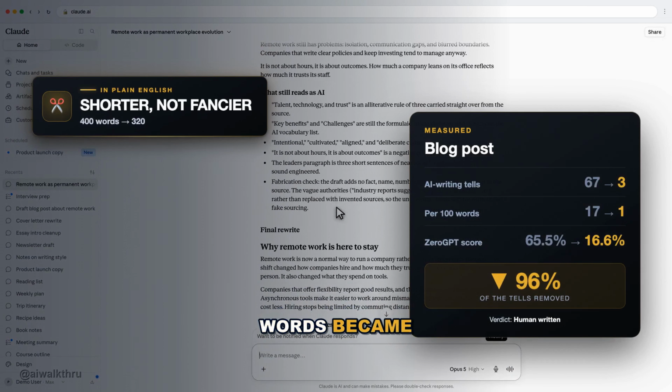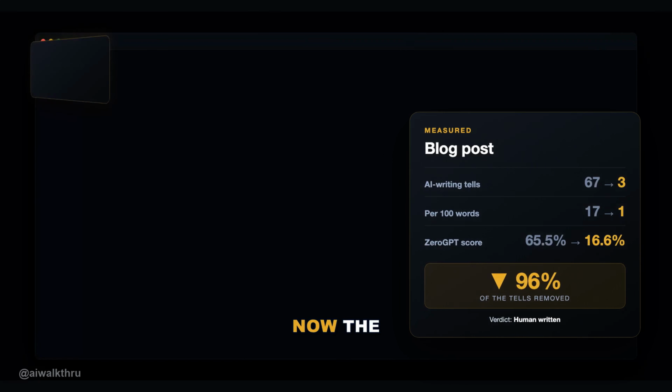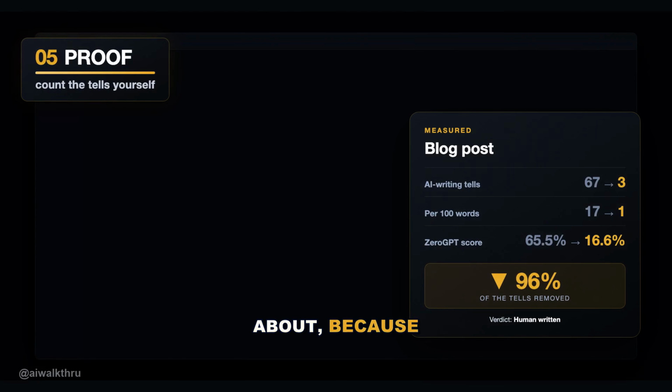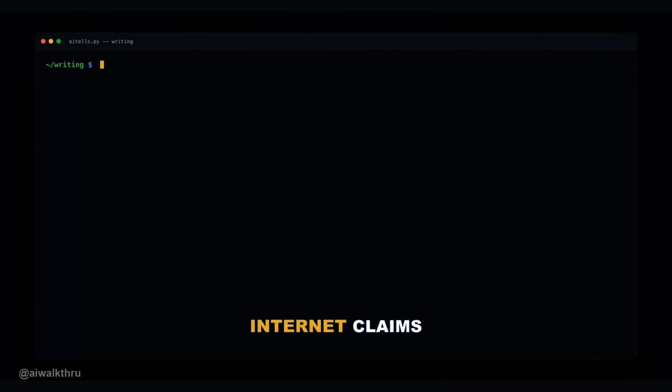400 words became 320. Now, the part I actually care about, because everybody in this corner of the internet claims their tool works and almost nobody shows you the receipts. I wrote a script that counts the tells. It goes looking for the specific things on that list of 33, the EM dashes, the AI vocabulary, the rule of 3, the filler, and it prints a number.